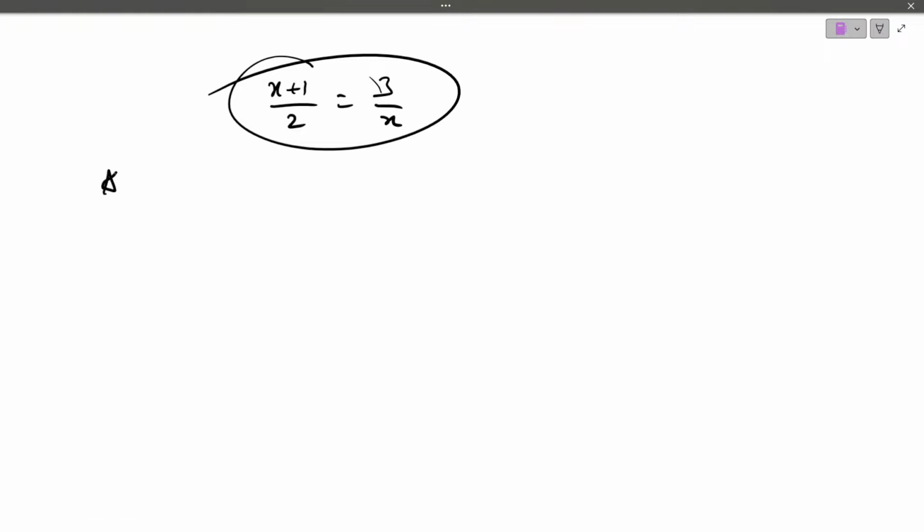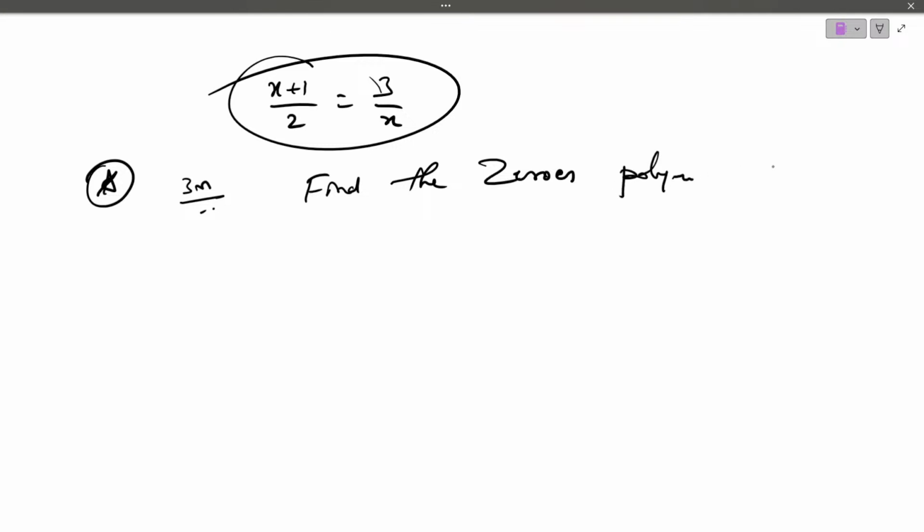And children, a very important question for 3 marks from the chapter polynomials. The question is this: find the zeros of the polynomial. They may give you the polynomial p of x equals x square plus 7x plus 12, and hence verify the relationship between the zeros and coefficients. Verify. 3 marks. Compulsory question.